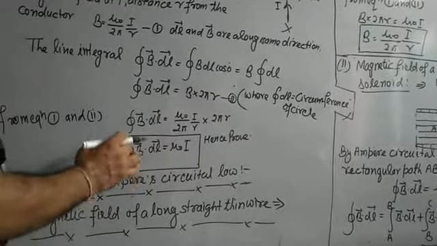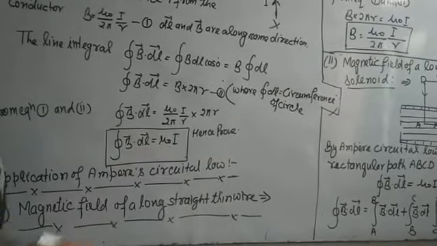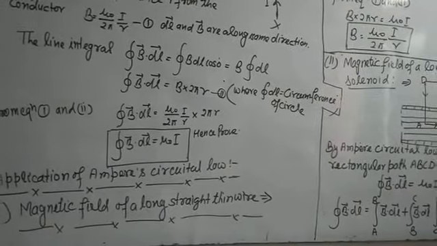So we get the closed line integral of B dot dl equal to mu naught I. Hence proved.